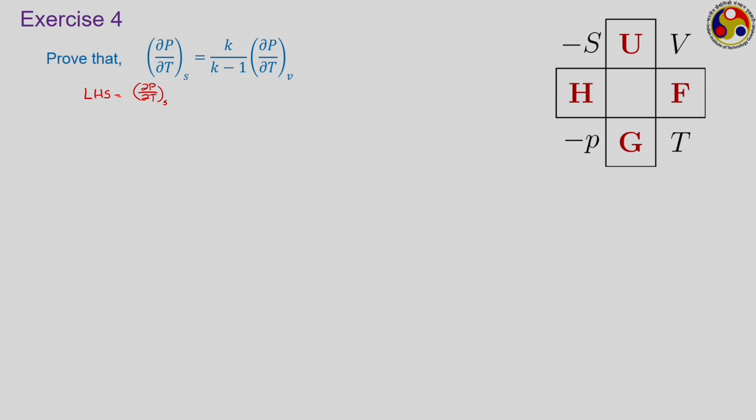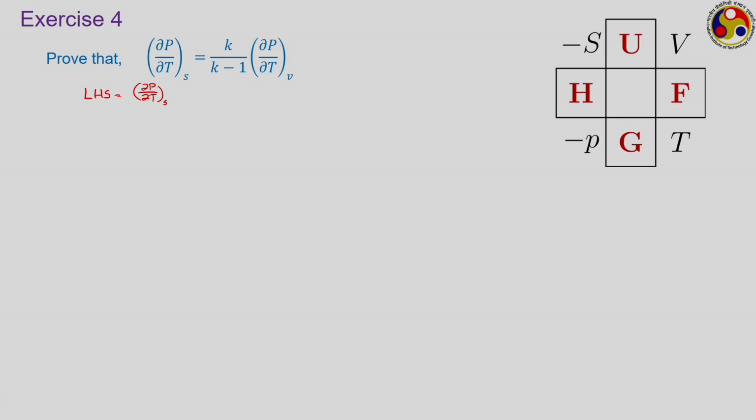Now, can we get this particular one from Maxwell's relation? P and T are there in the same horizontal line like this. However, S, the diagonal of P is V and not S. That means, we definitely do not have any Maxwell's relation which is directly applicable for this. Then how can we proceed?